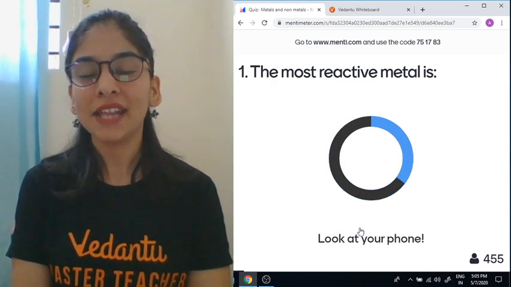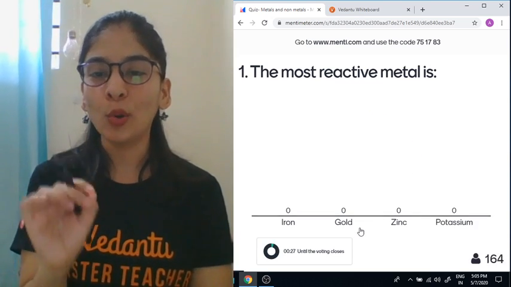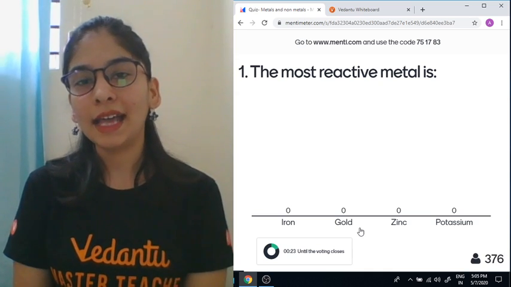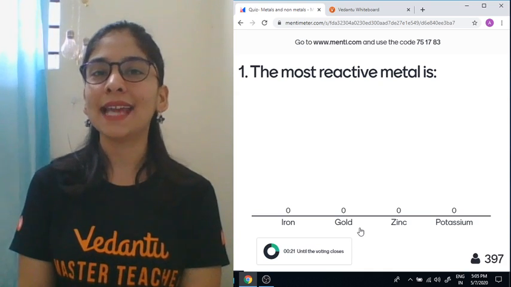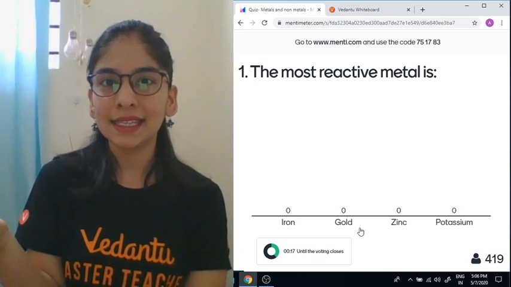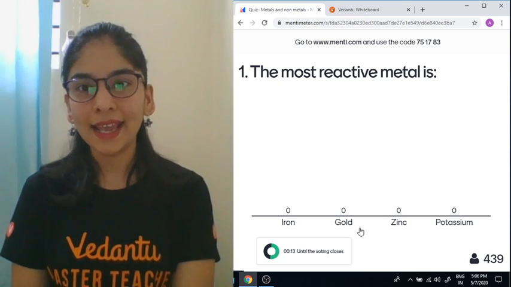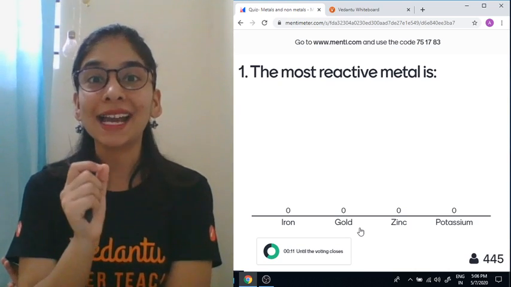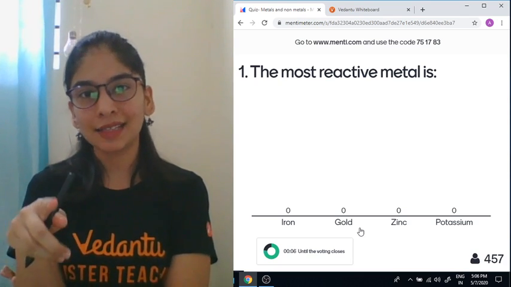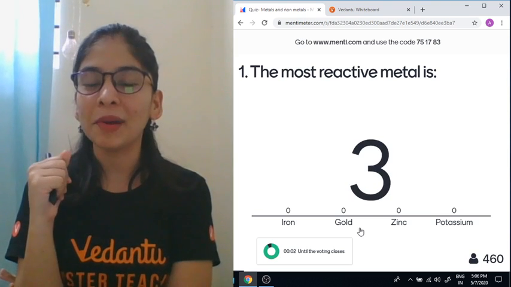The most reactive metal is among these options: iron, gold, zinc, and potassium. Four options are given and you need to choose the most reactive metal, which is very reactive. If you keep it just like that in the air or in the water, it can catch fire. Okay, I hope you must know the reactivity series or activity series from 8th class itself. I hope you have remembered it. I'll tell you the mnemonics to remember it as well.